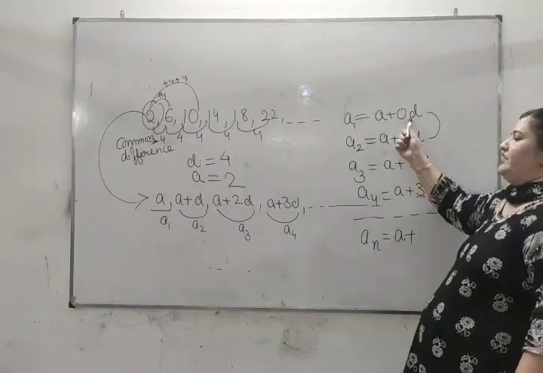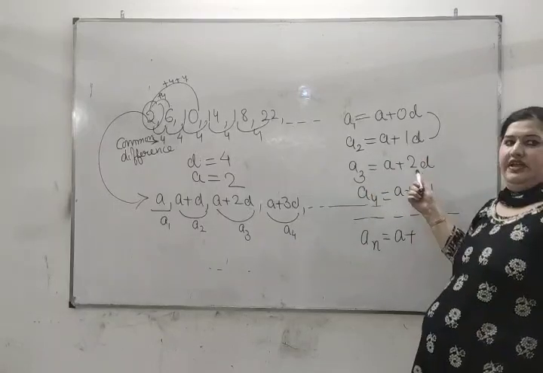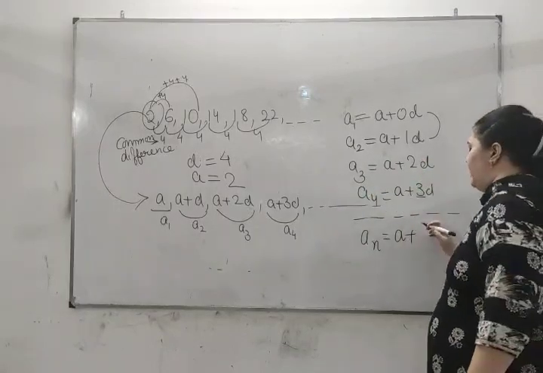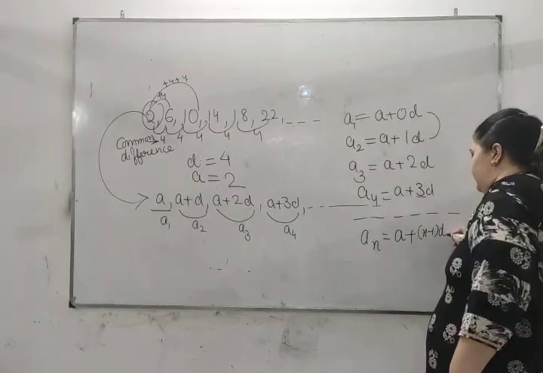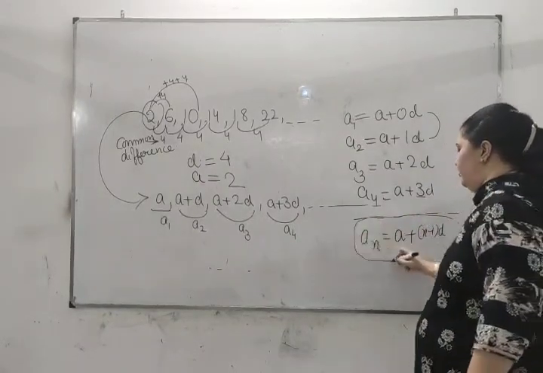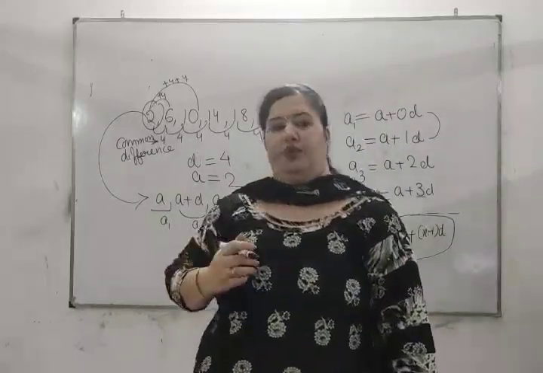In first term we are adding 0d, in second term we were adding 1d, in third term we were adding 2d, so on. So in the nth term we are adding n minus 1 d, and this is the formula for finding the general term of any progression.